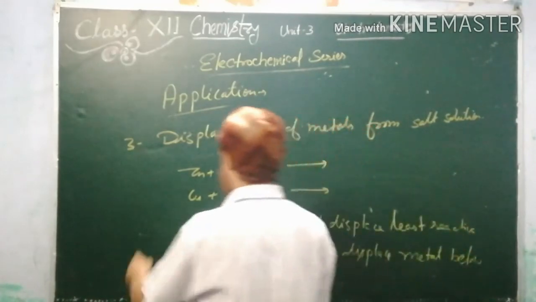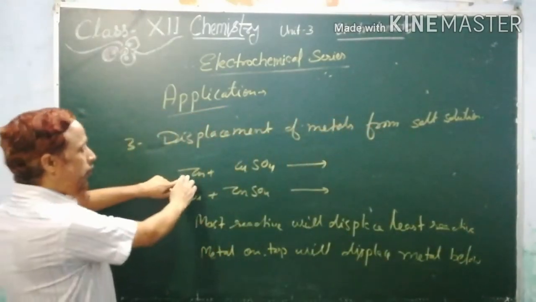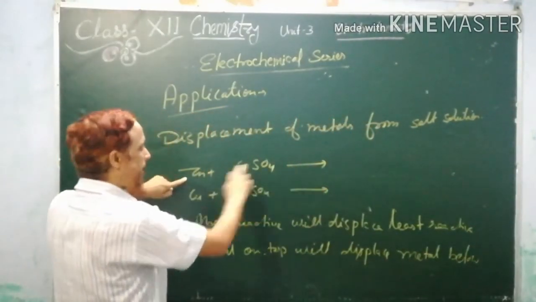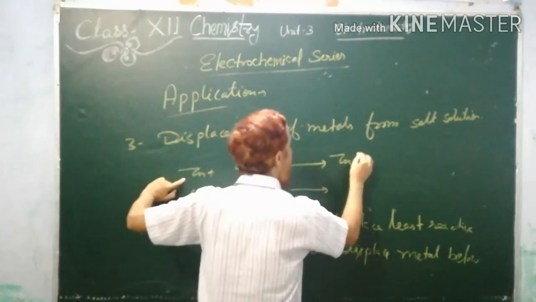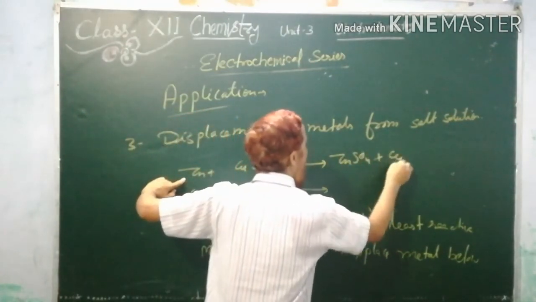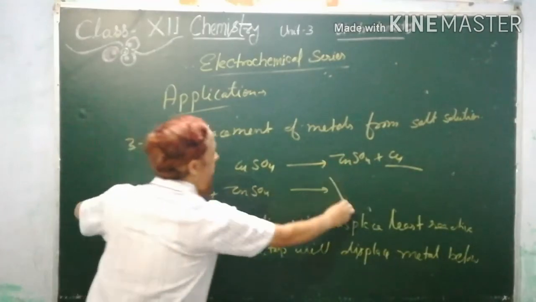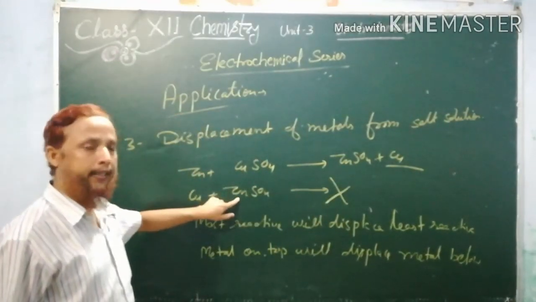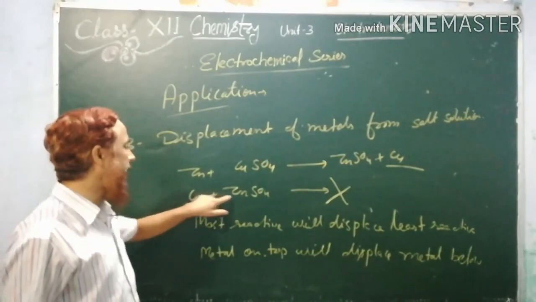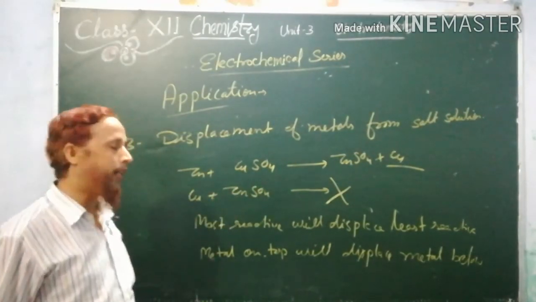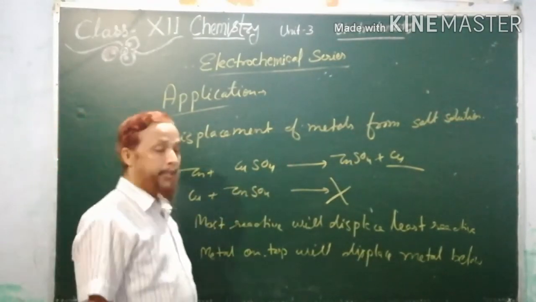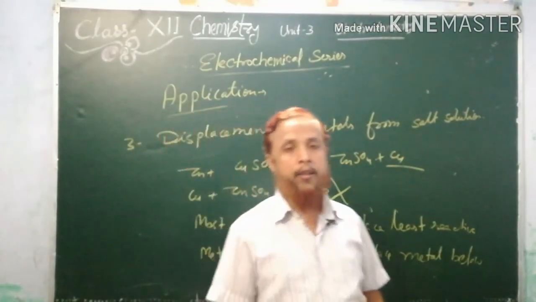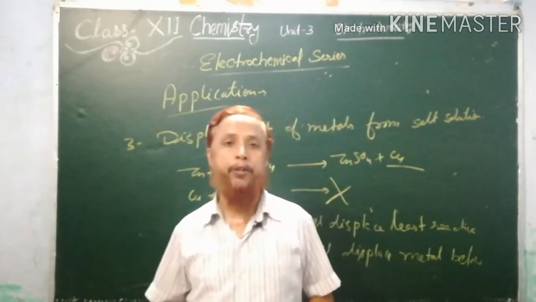So you can see that zinc is above copper, so this reaction is possible. Then zinc sulfate will form and copper will be displaced. But this reaction is not possible because the reactivity of copper is less than zinc, so a less reactive metal can't displace a more reactive metal.